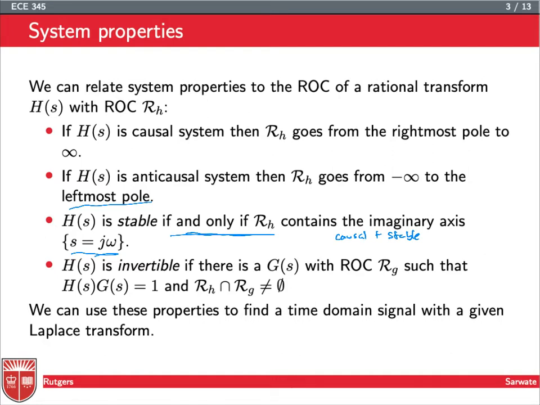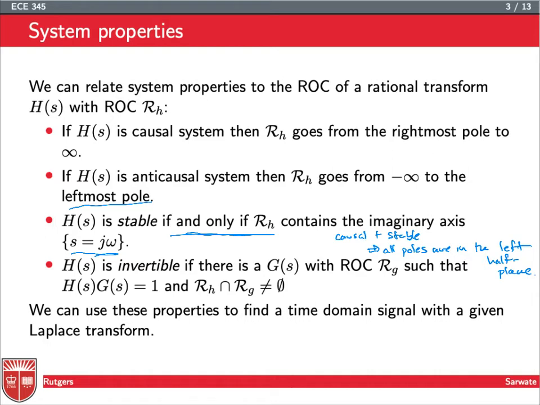Therefore, all poles are in the left half plane. Sometimes you hear this as a condition for causality and stability, or it's a desirable property for Laplace transforms to have all the poles in the left half plane, and that's where this comes from.